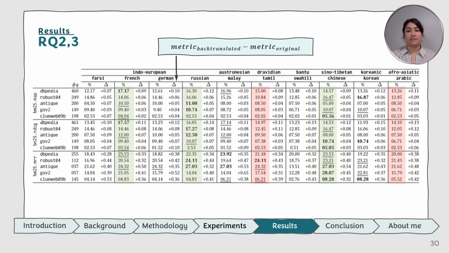However, some of them have the best performance. For example, Chinese, Russian, and French have the best performance among all languages, and the poorest performance belongs to Tamil and Arabic. It's worth mentioning that Chinese is from a different language family than English.